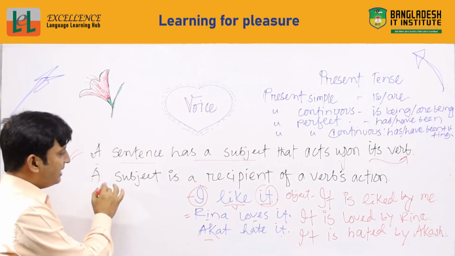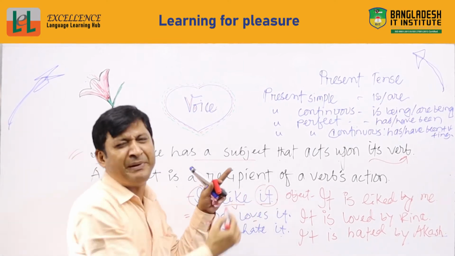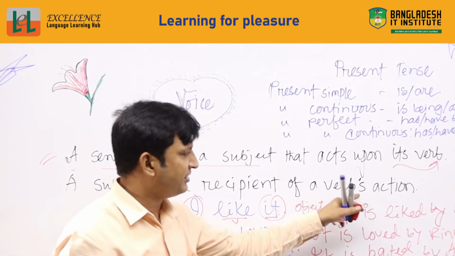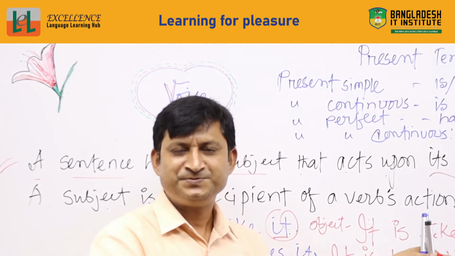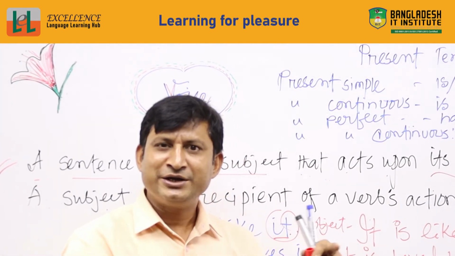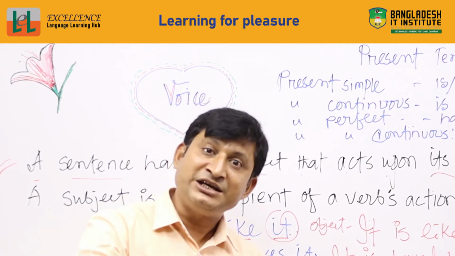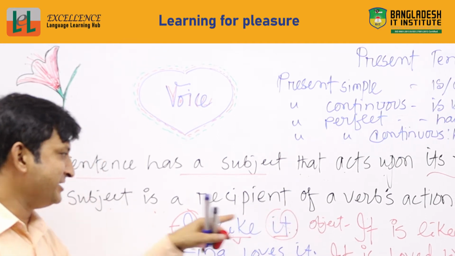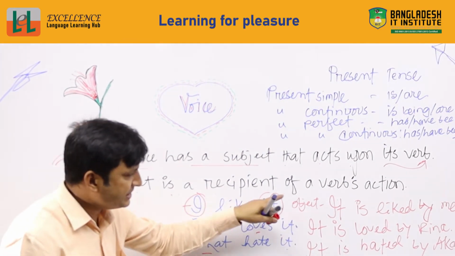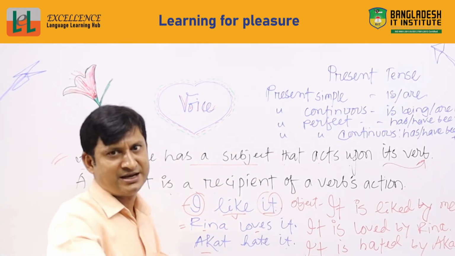On the other hand, a subject is a recipient of a verb's action. In Bangla, if I say the doer does the work, but if the work falls upon the doer, this falling upon is what I have written here, that a subject is a recipient of a verb's action.